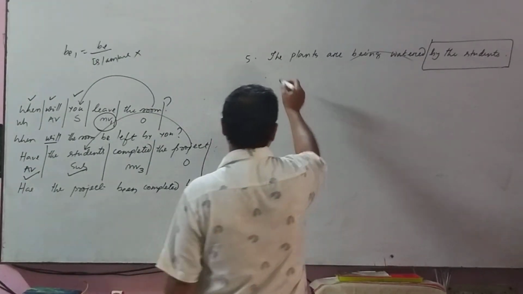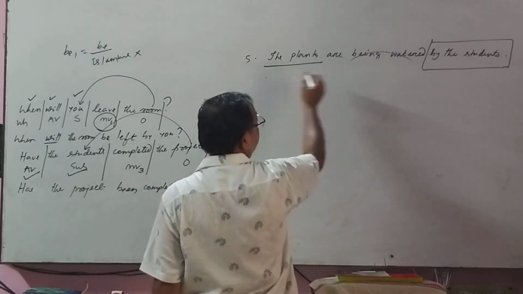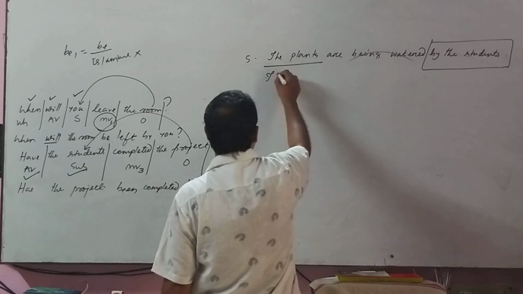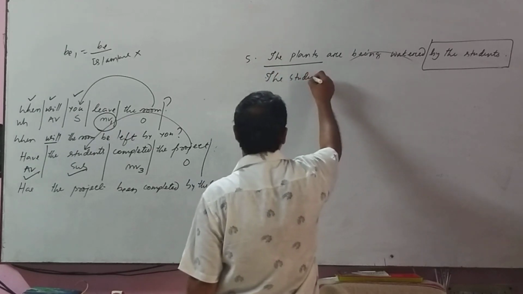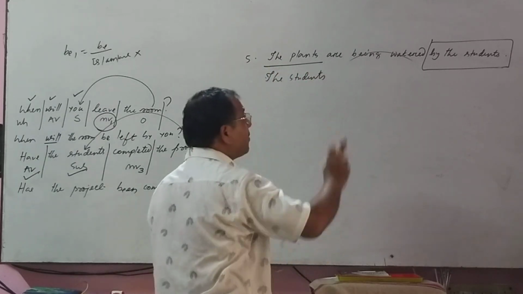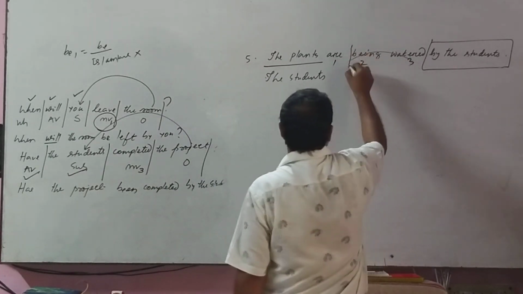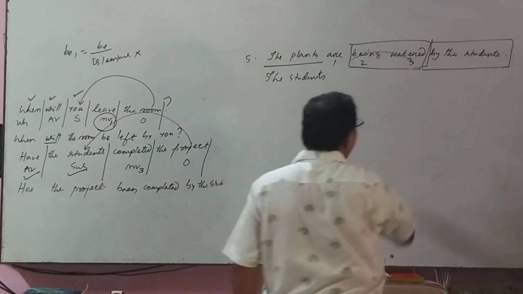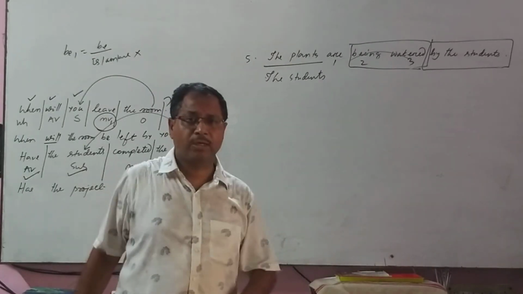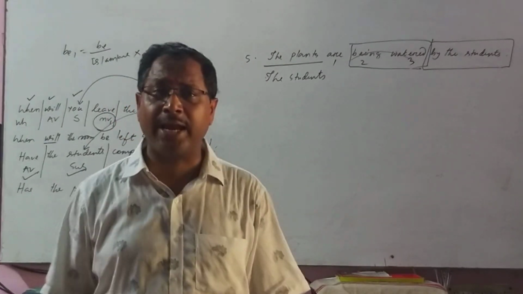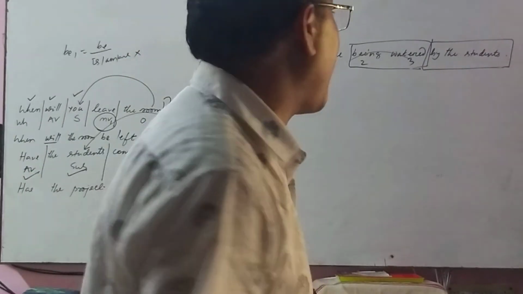Let the subject be replaced by the object, and the agent, the students. Here how many verbs are there? Verb 1, verb 2, verb 3. These 2 verbs will be joined. As we divided, now we will make them together.